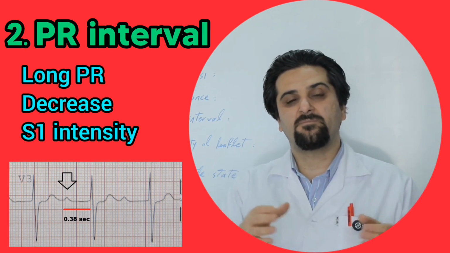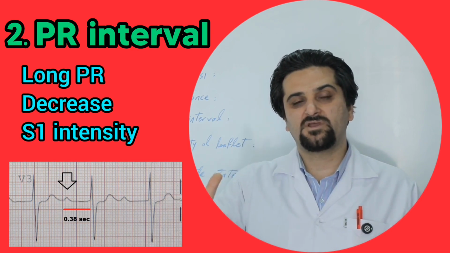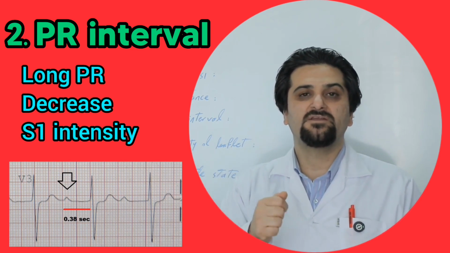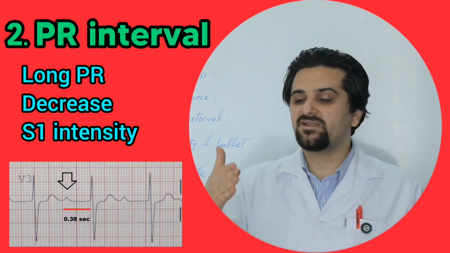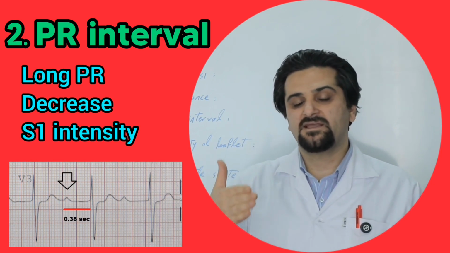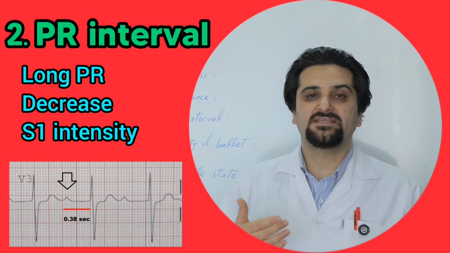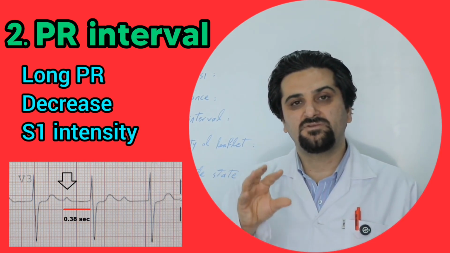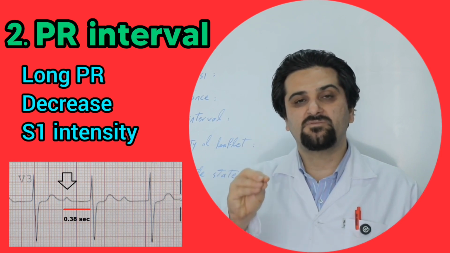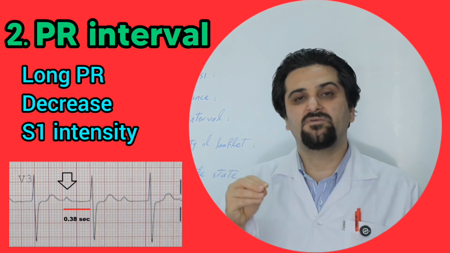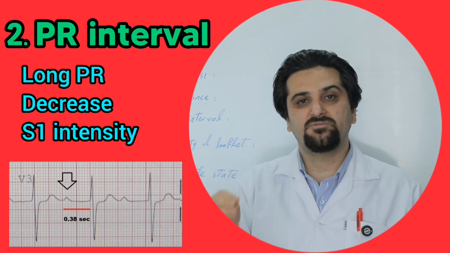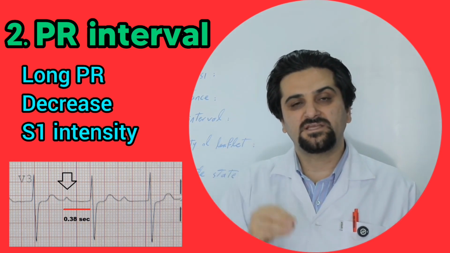It's like a door that is completely open. When the door is fully open, when you push it and close it, it makes a louder sound, compared to when the door is half closed, meaning it's at a 45-degree angle, and then you close it. That produces less sound. Therefore, in patients with a short PR interval, the S1 sound is louder. But in patients with a prolonged PR interval or those with first-degree AV block, the S1 sound is diminished.